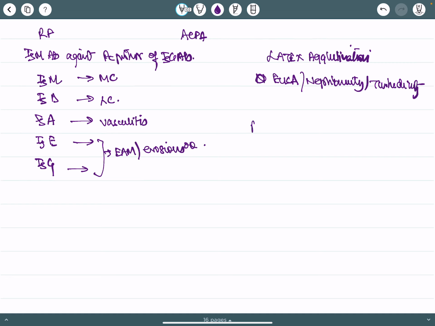And RF plus ACPA have an incremental value, but have only 10% discordance.